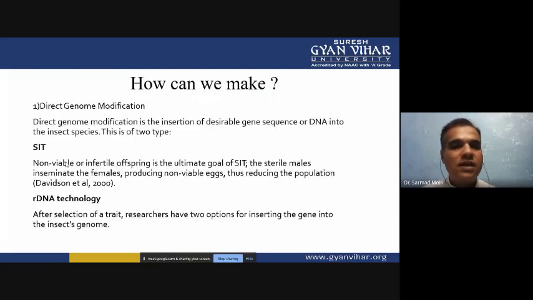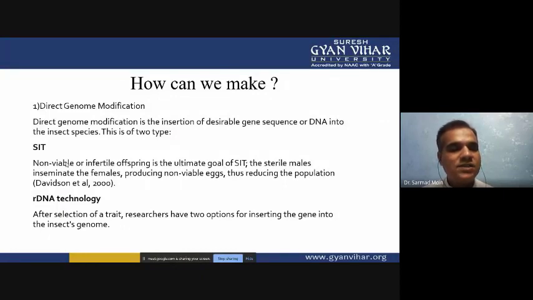Now, how can we produce the transgenic insect? So the methods we will discuss here. The first step is direct genome modification. Direct genome modification is the insertion of a desirable gene sequence or DNA into the insect species. This happens in two steps.